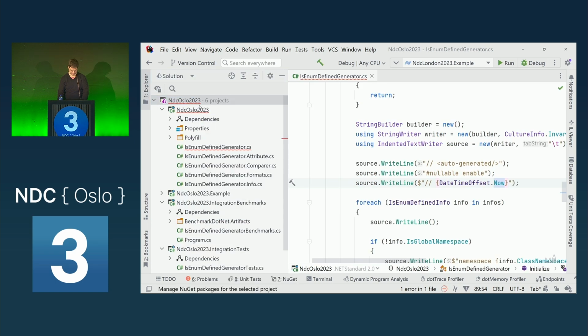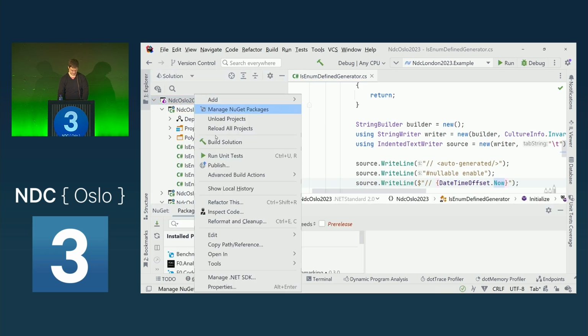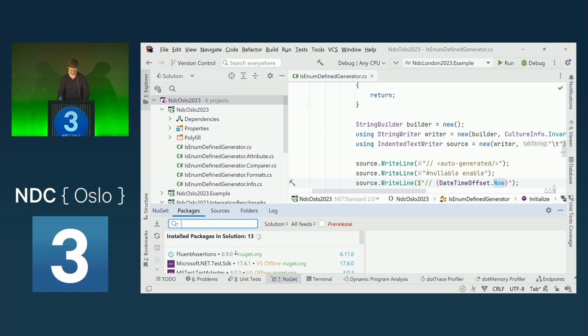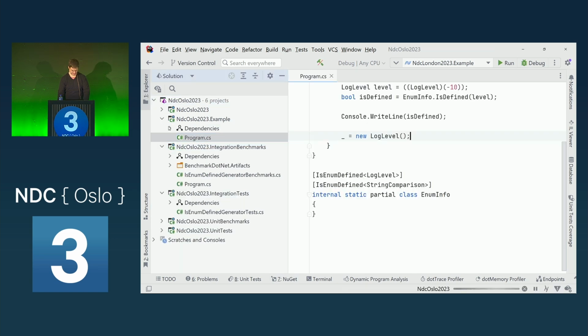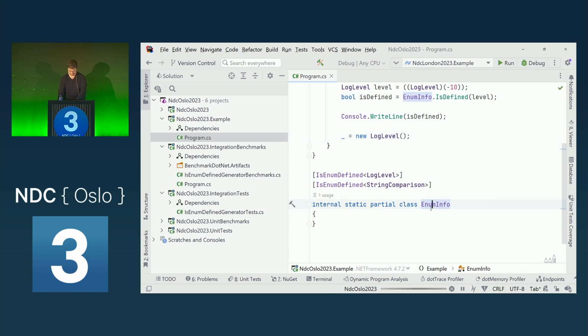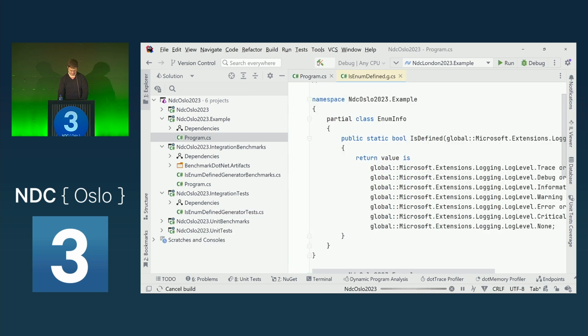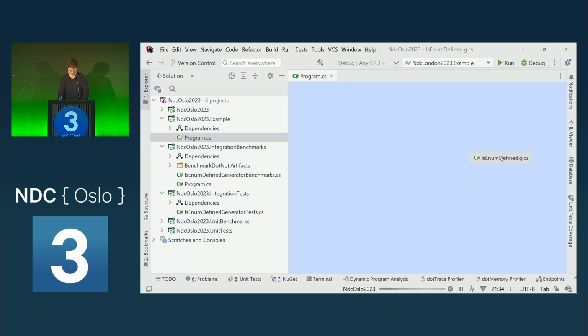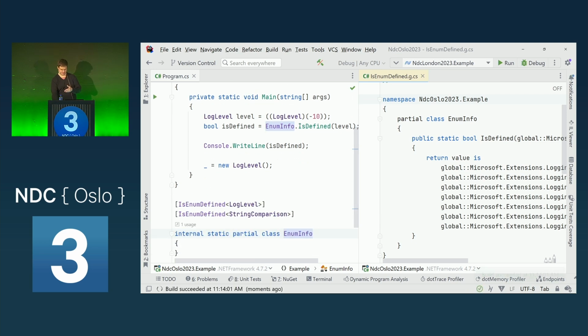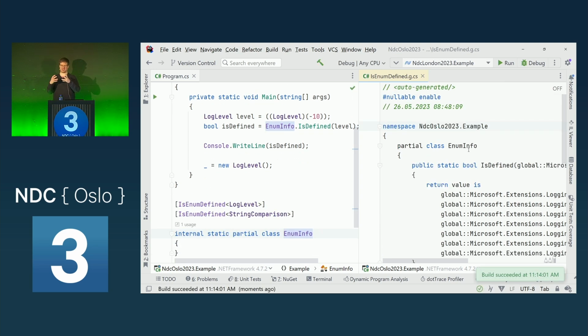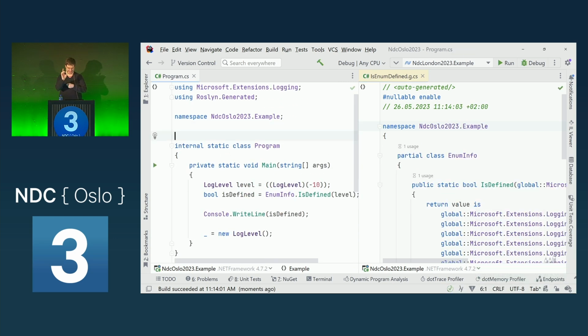Let's build our solution and have a look at the example. Jump to the generated code. What we see here now is, if I change the source code without actually changing anything meaningful for our generator, let's say I add a new line here.